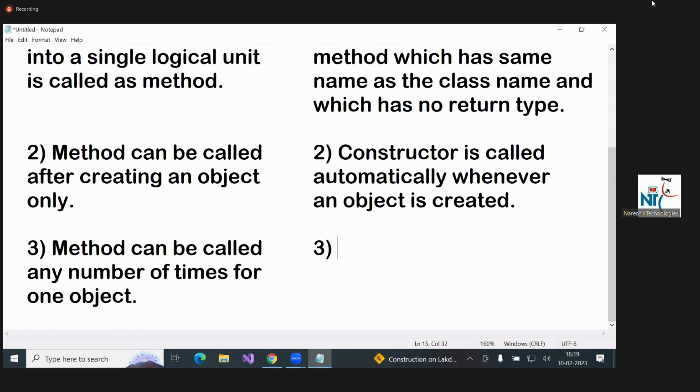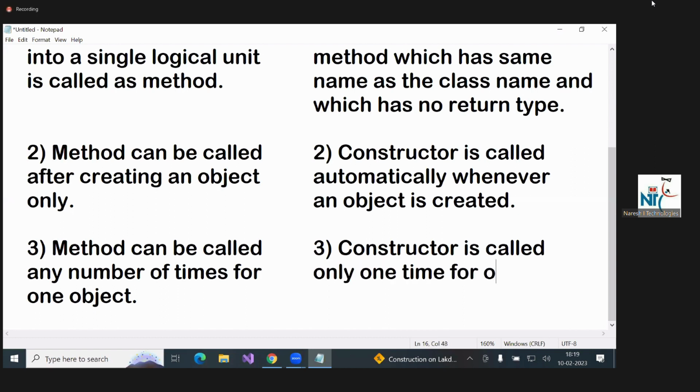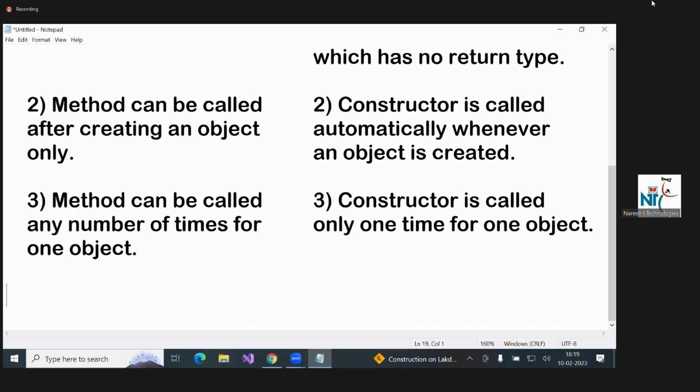A constructor is called only one time for one object.